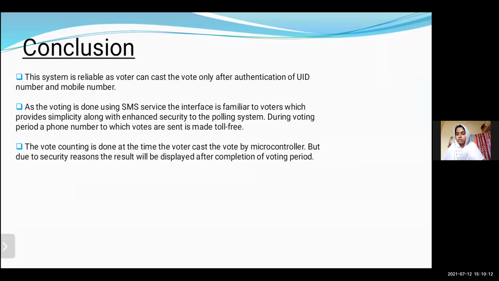As the voting is done using SMS service, the interface is familiar. Voters enhanced security to the polling system during voting period. A phone number to which votes are sent is made toll free.